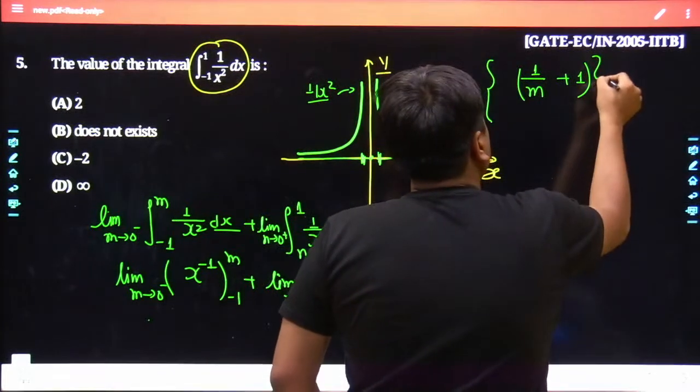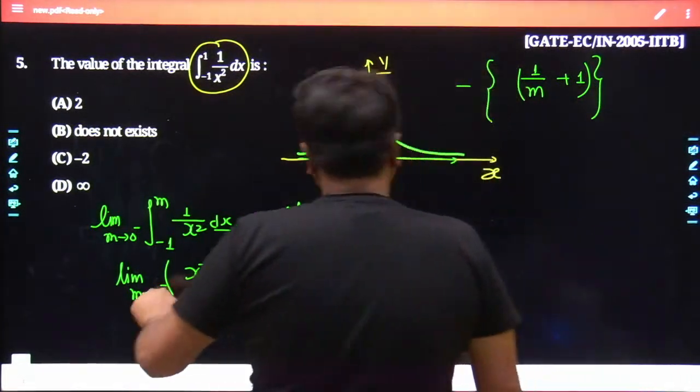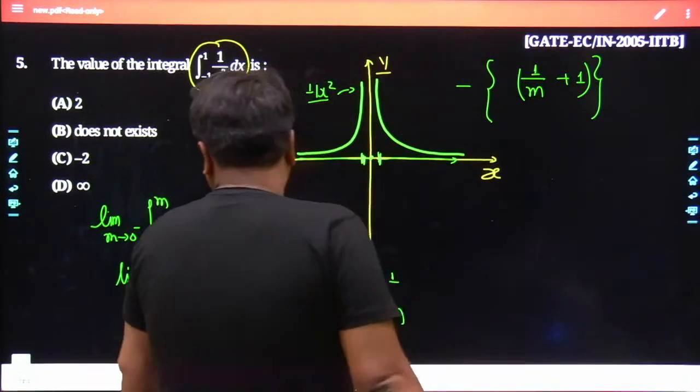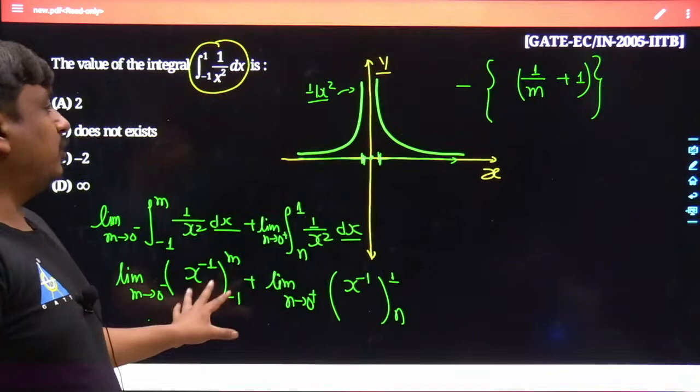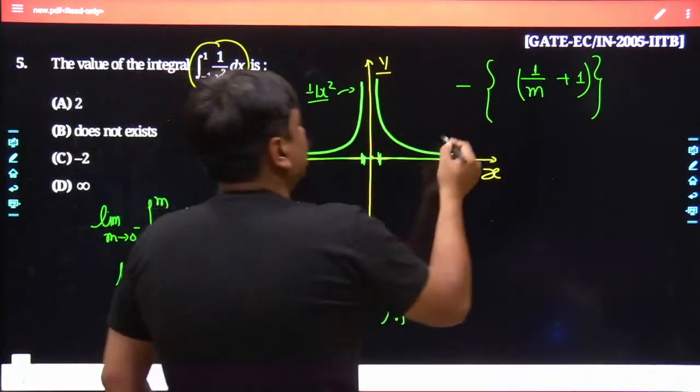Till this point, probably everything must be clear to all of us. And here m has to be fed towards 0 minus, so limit m tends to 0 minus.